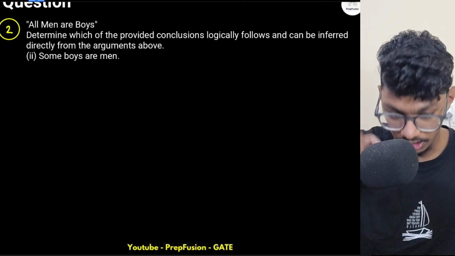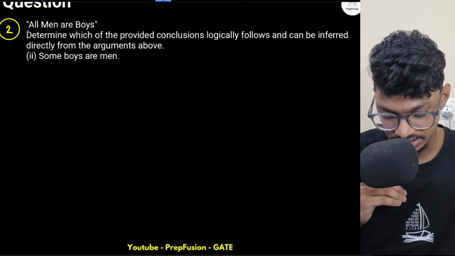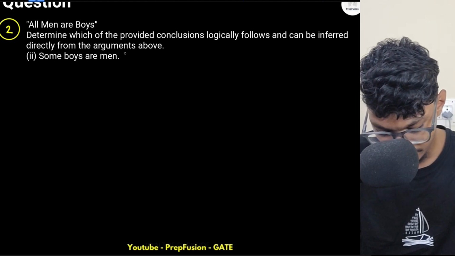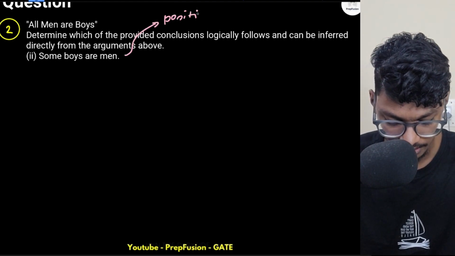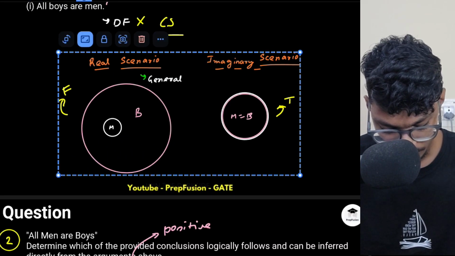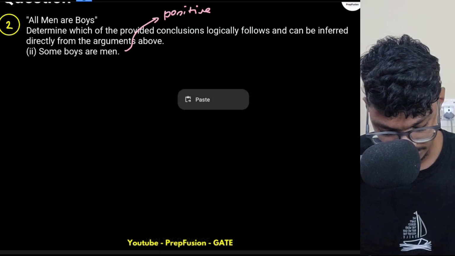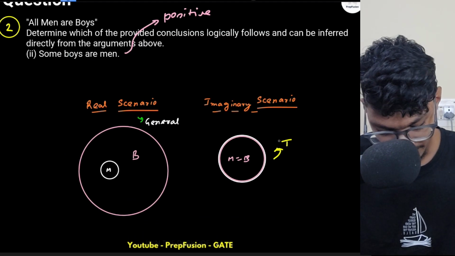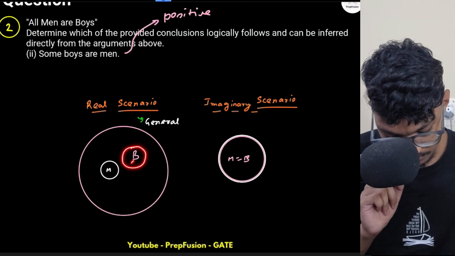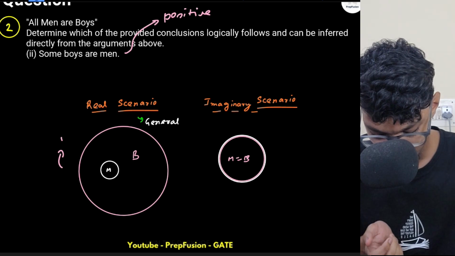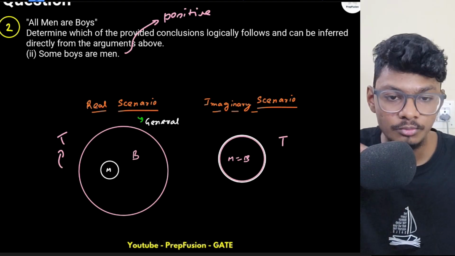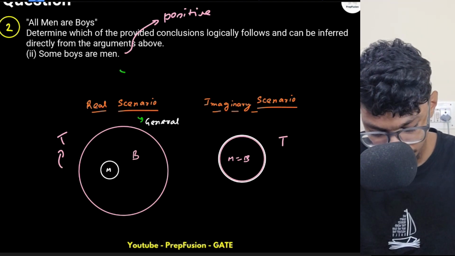Okay, so let's come to the second statement. Same statement they have given, just a second conclusion: some boys are men. Again, this is a positive statement. Pause the video, and according to this pictorial representation, tell me whether the conclusion follows my pictures or does not follow my pictures. Some boys are men. Here also, yes, some boys are men. It is following, so it is true. And here, all boys are men, so yes, some boys are men also. So this is also true. Both are true, so this has to be definitely true.